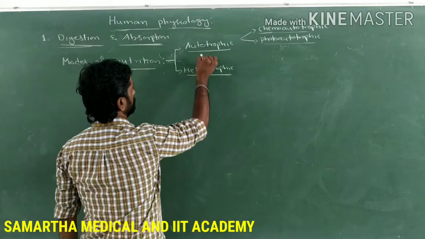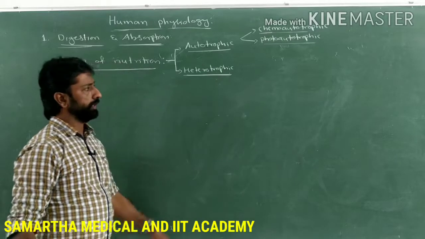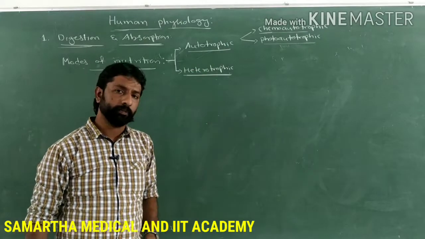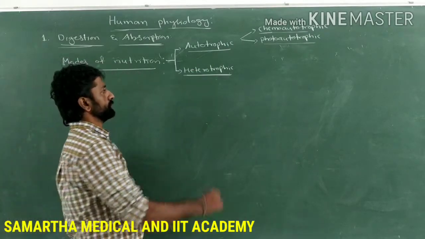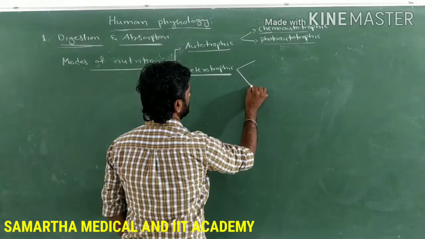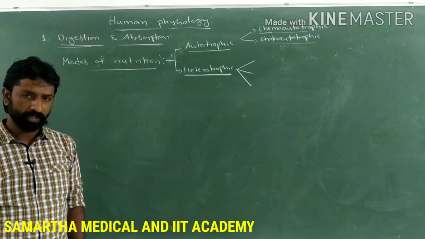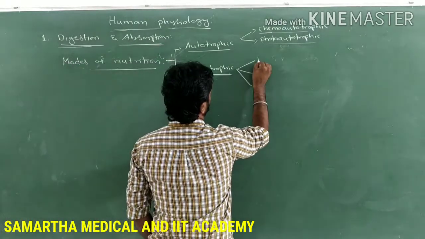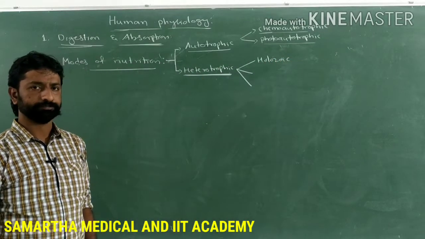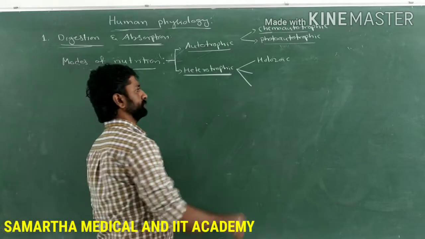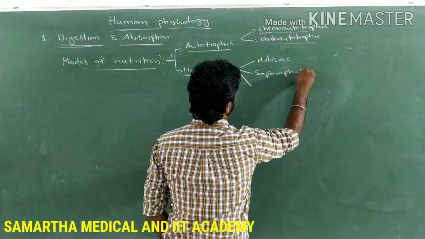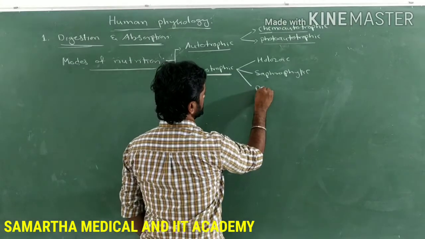As opposed to autotrophic organisms, heterotrophic organisms cannot synthesize their own food and depend on other organisms or plants as a source of food. Such organisms are said to be heterotrophic in nature, and heterotrophic nutrition may be of three types. There are three modes of heterotrophic nutrition: holozoic, saprophytic, or parasitic.